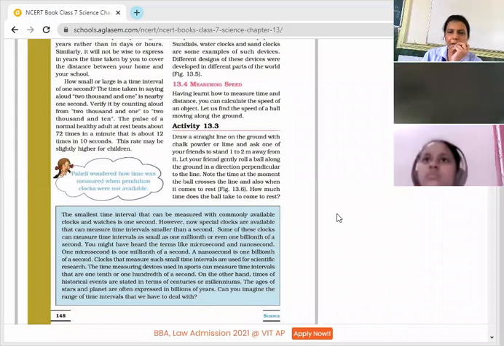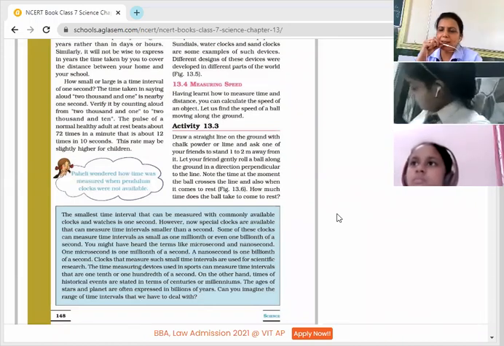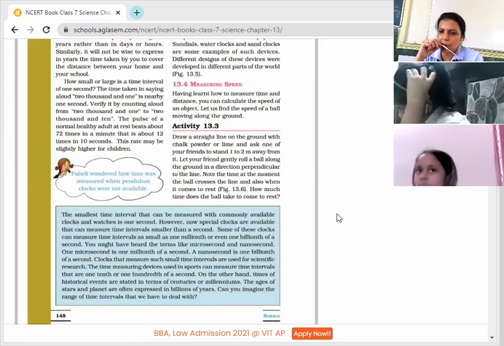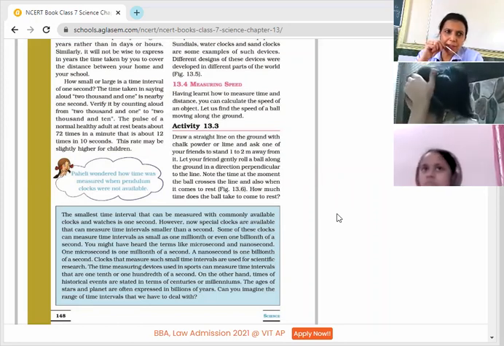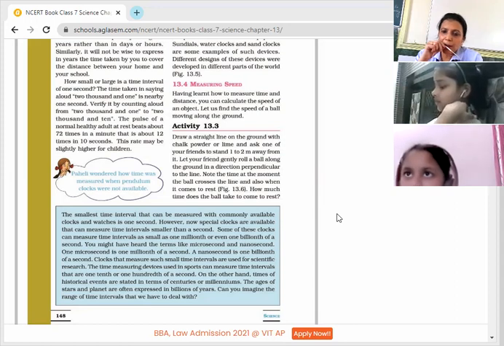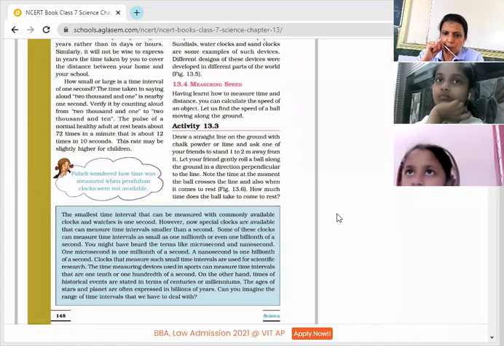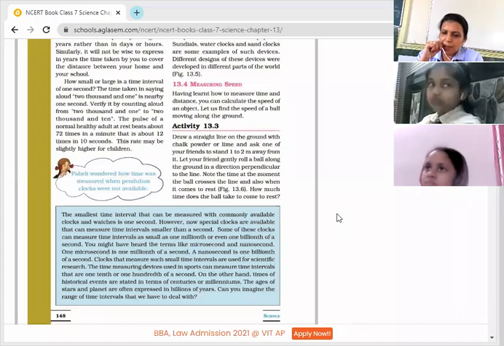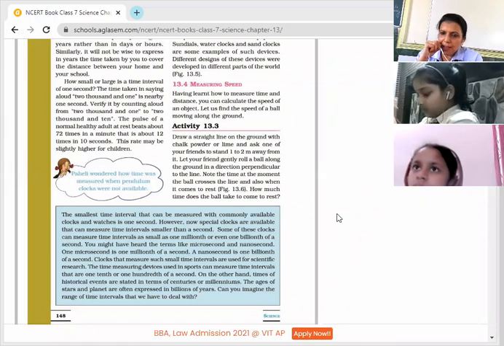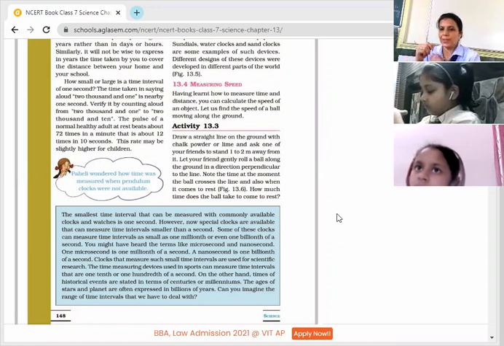Okay, beta. So already, I think you must be knowing about the second. Second is the smallest unit of time. But children, if you have seen matches and so on, less than a second we can also measure. 1 millionth and 1 billionth of a second is there. Already here some information has been given that 1 microsecond is 1 millionth of a second. Now you can imagine how small it will be. And a nanosecond is 1 billionth of a second, so think how small that part of a second is.